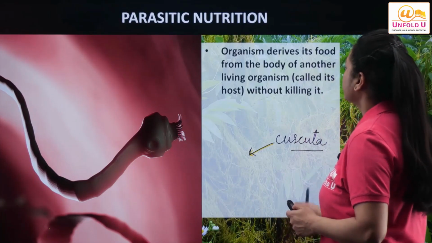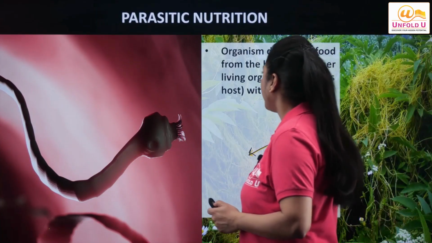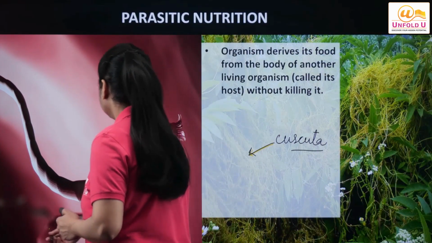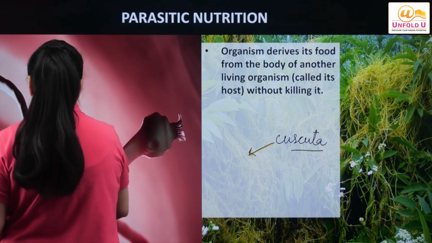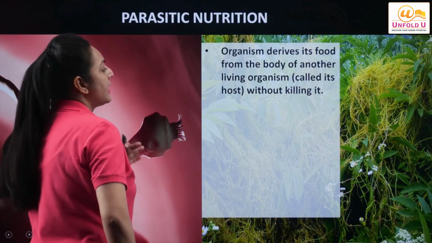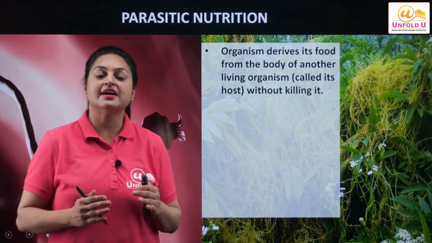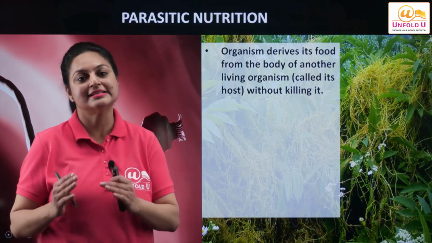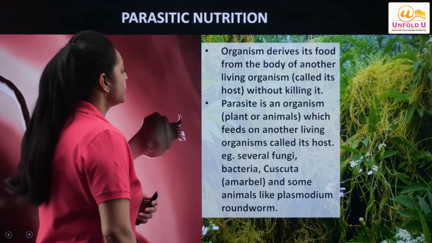We can see that the organism derives its food from the body of another living organism but without killing it. If it would kill it, then the relationship becomes predation, not parasitism, right? So this is important.